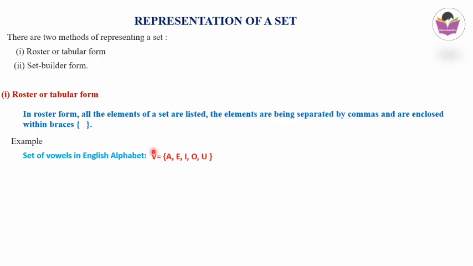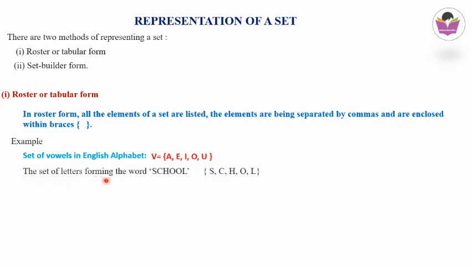Here I am using V because V stands for vowels. As we know, A, E, I, O, U are the vowels. We read the bracket as set of all: A, comma, E, comma, I, comma, O, comma, U. So this is the roster form or tabular form.